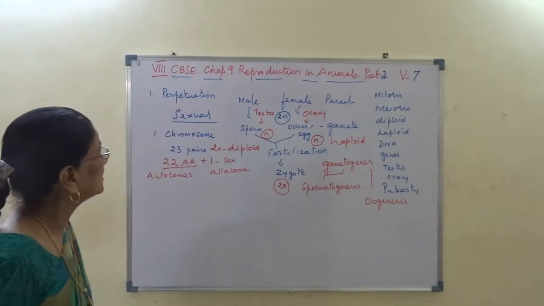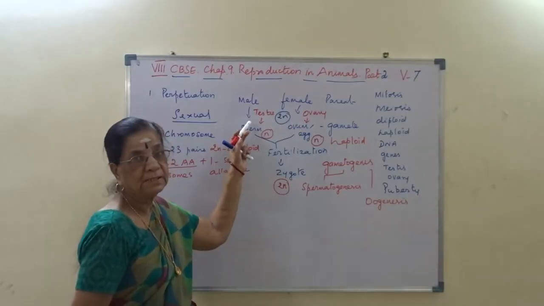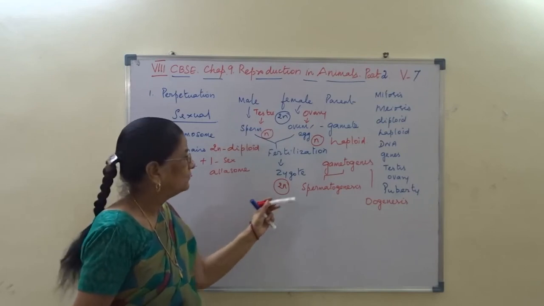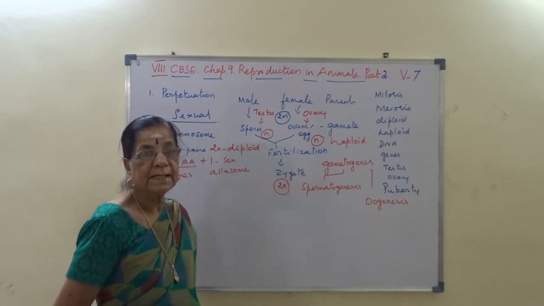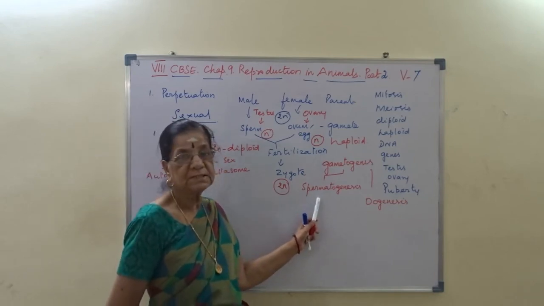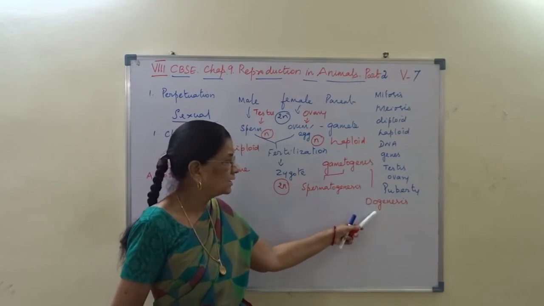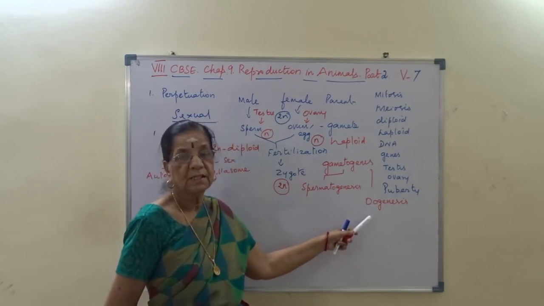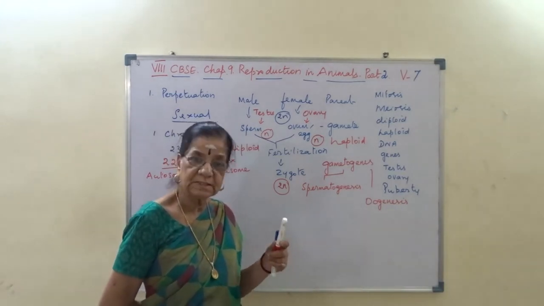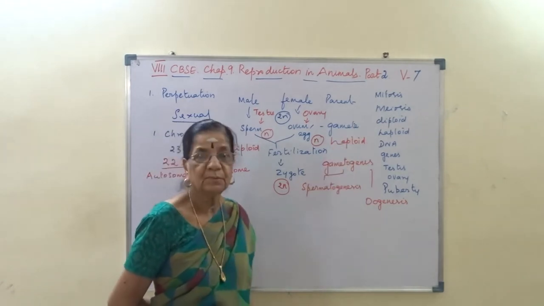When the parents, male and female, with the male sex organ testis and female ovary, undergo the process of gametogenesis, the testis will undergo spermatogenesis to form sperm and the ovary will undergo oogenesis to form ovum. First the division of the testis and ovary cells is mitosis.